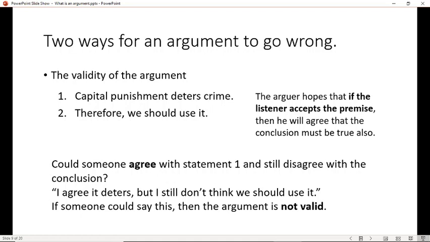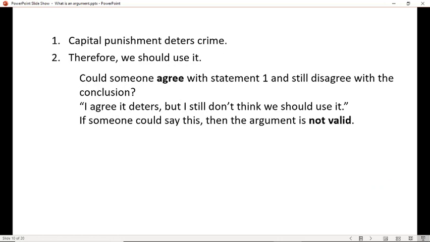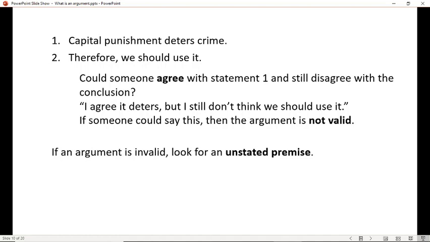All right, so let's talk more about this. Suppose we look at this and realize that it's not valid, because somebody could say, I agree that capital punishment deters crime and still think we shouldn't use it. Usually what you should do if you find that your argument is invalid is look for an unstated premise.